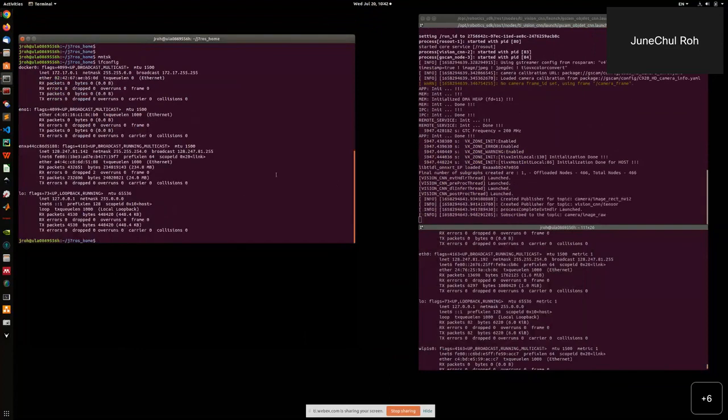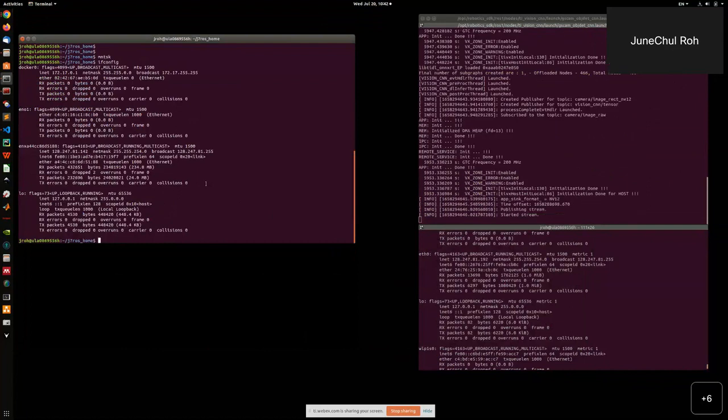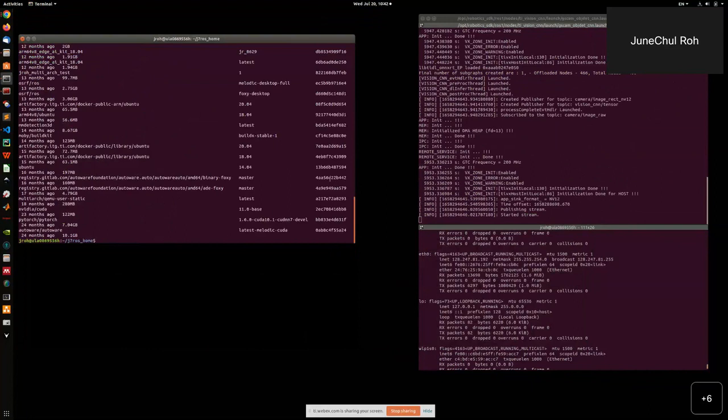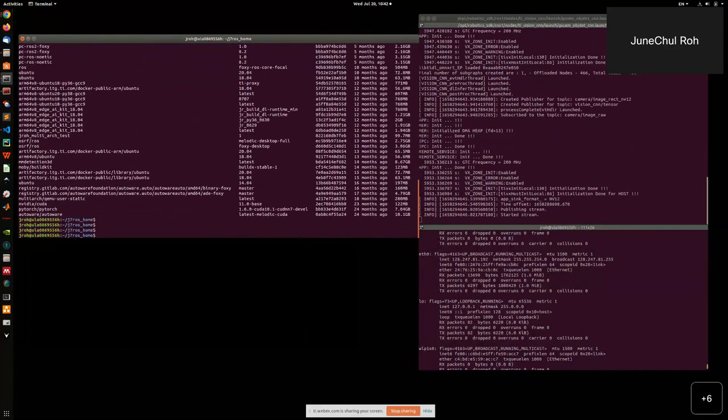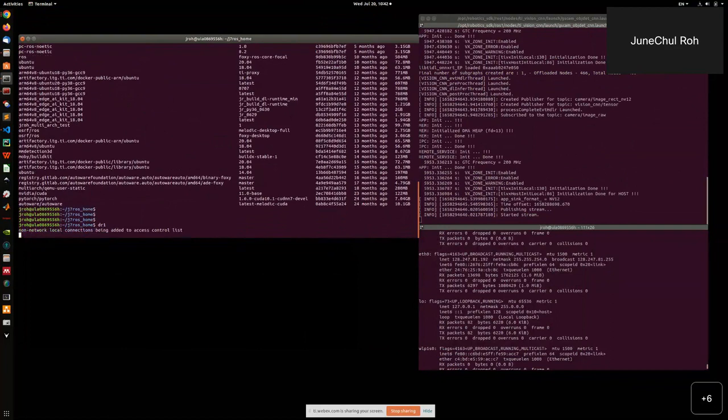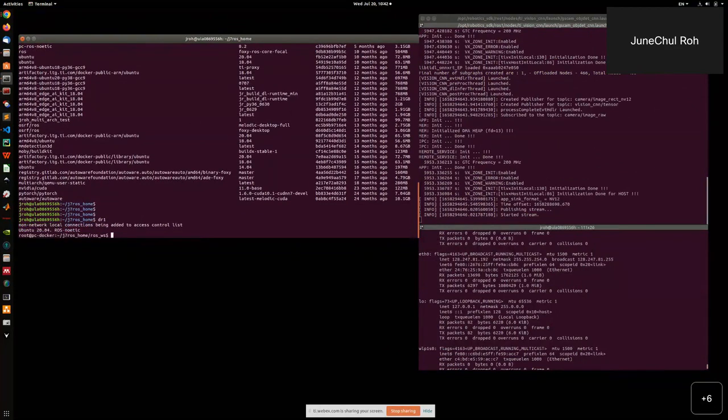And then this is the left side, the PC side. I already built the Docker images. In this, I have a lot, but it's already built in. And I already configured the IP address, and I have an aliasing here. This is equivalent to the Docker run also.